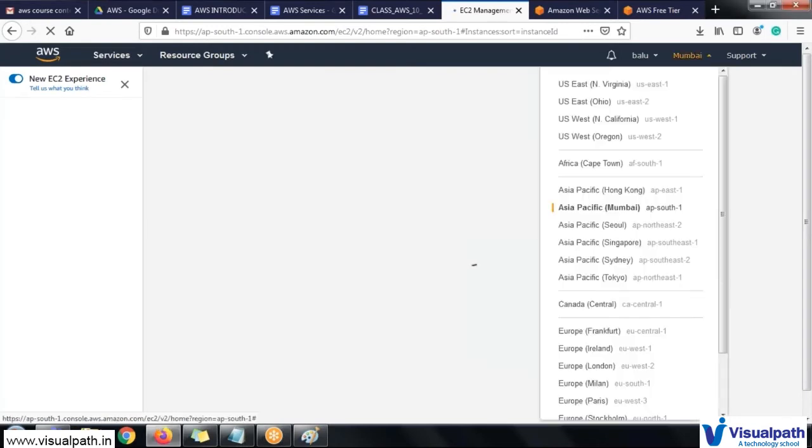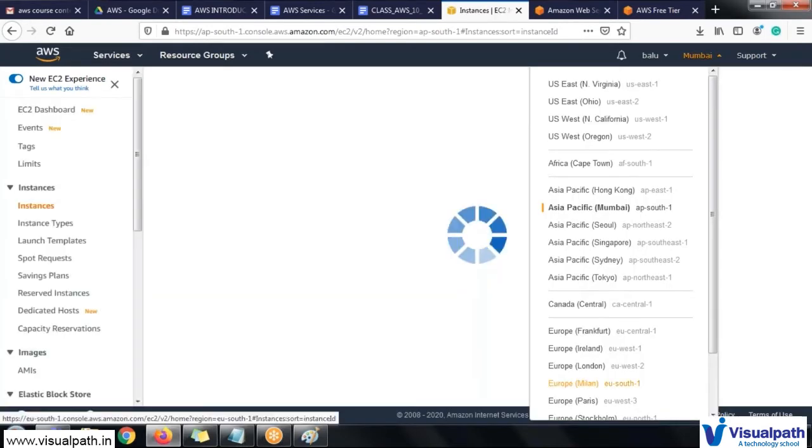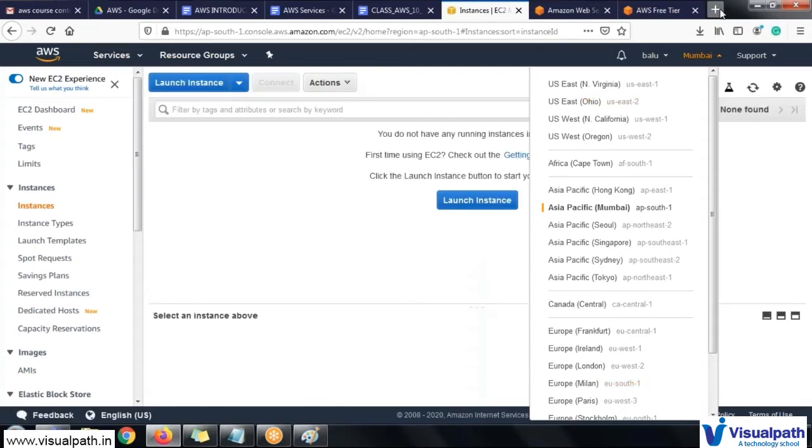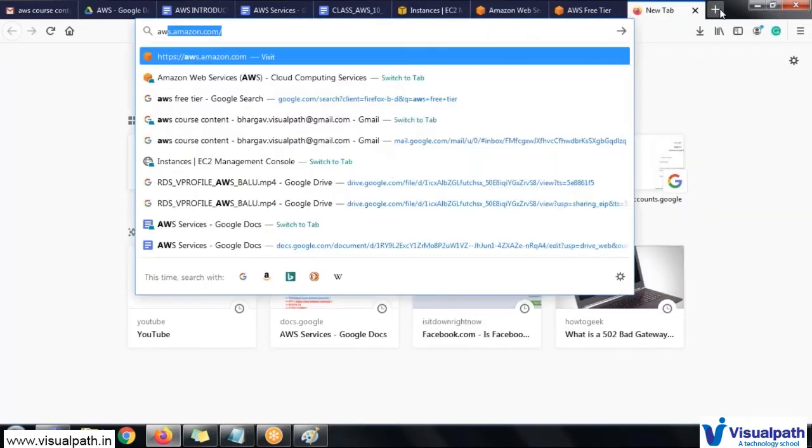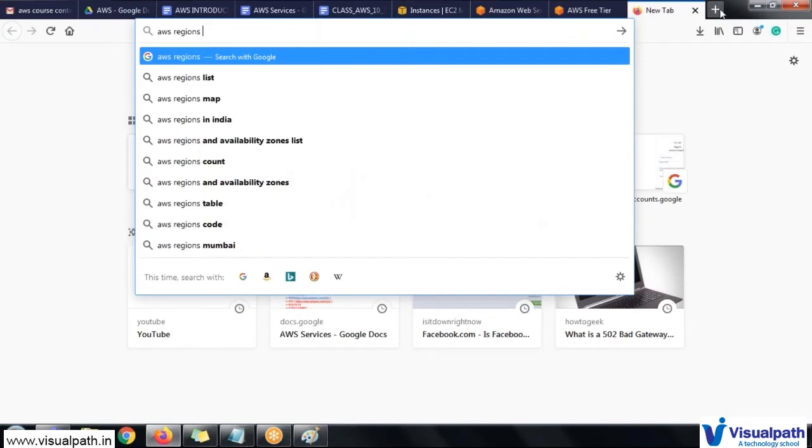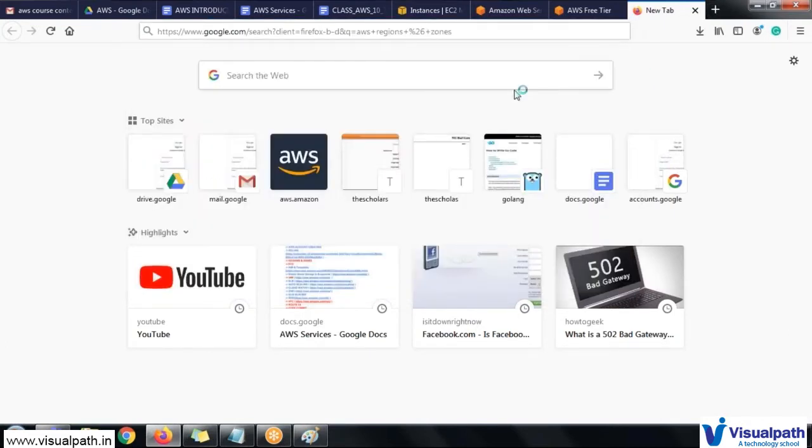So I am choosing, and you can see different kinds of locations, which is nothing but each location where AWS provides their services. Don't worry about it, we will discuss the regions and zones in one of our classes very clearly, but just for the demo purpose I'm showing you what regions and zones are available in AWS.